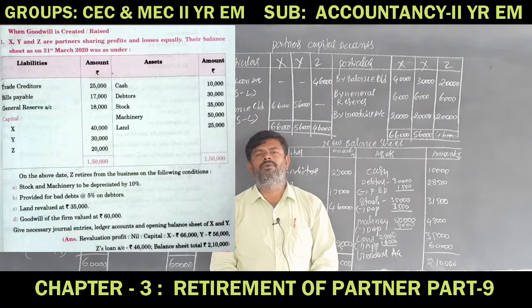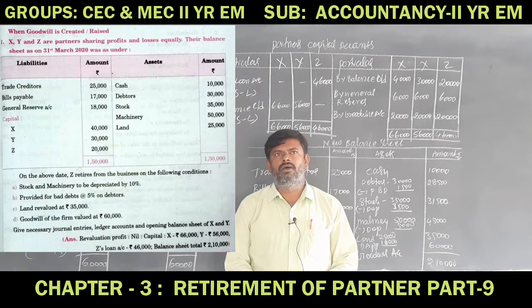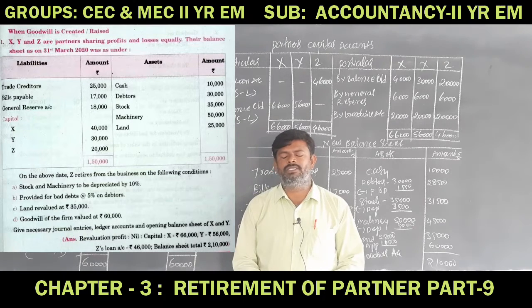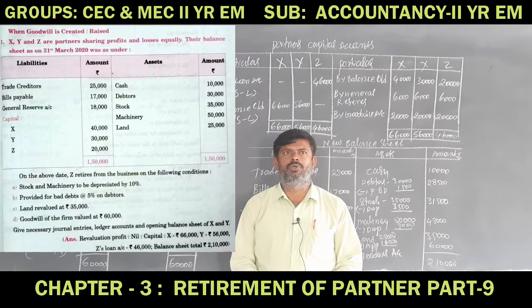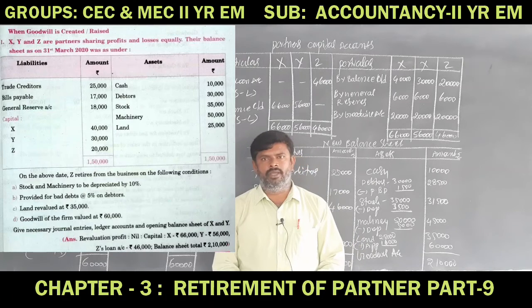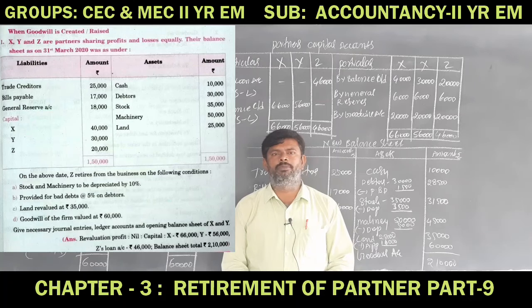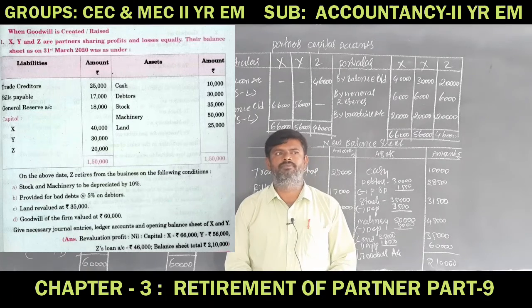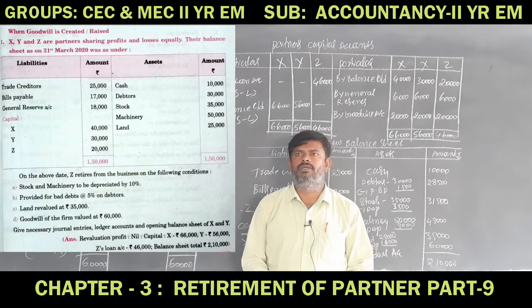Coming to the first problem, the balance sheet details are given. X, Y, Z are equal partners in the business. You have to remember that when we are preparing the accounts, there is a need to remember the share of all the partners, either by agreement or equal partners, whatever it may be. This is the first one.